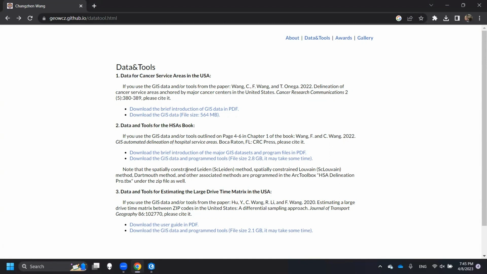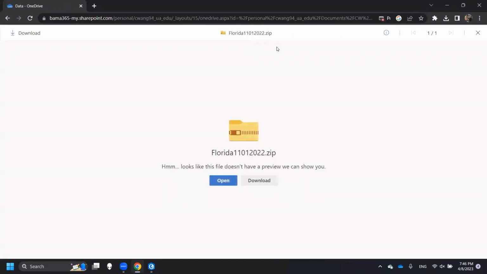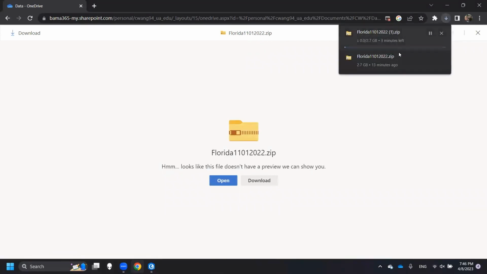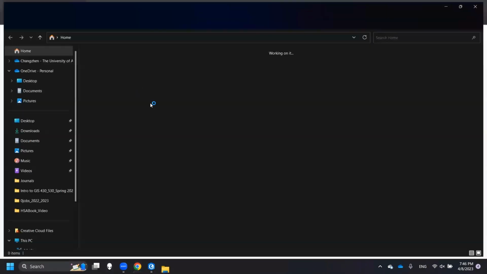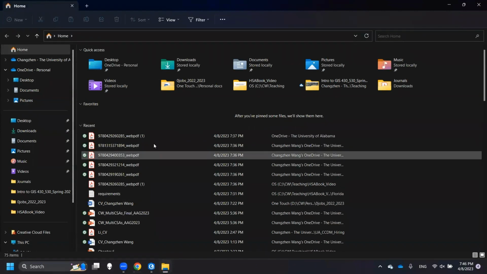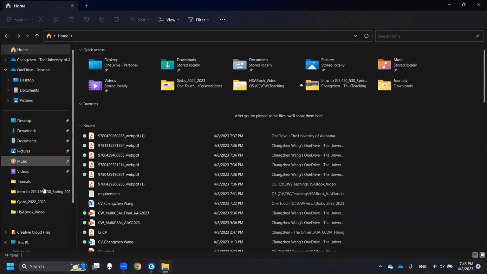So let's just go to download the GIS data and the program tools. Click this link. Then go to my OneDrive and then download this one. Maybe it takes a while. So I just skip this step because I already downloaded it. And then let's just go to my folder.